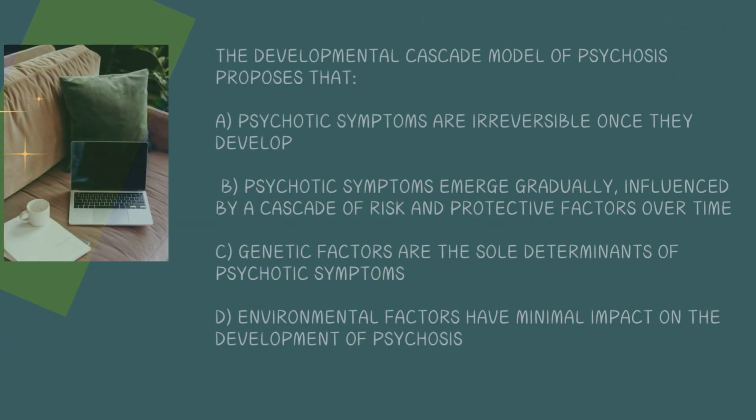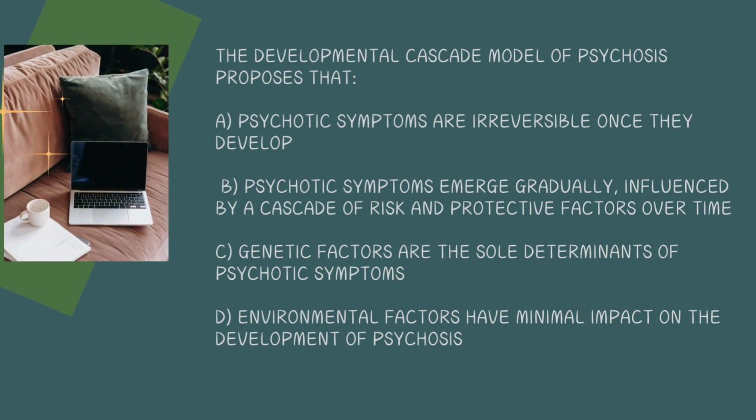The developmental cascade model of psychosis proposes that: A. Psychotic symptoms are irreversible once they develop. B. Psychotic symptoms emerge gradually, influenced by a cascade of risk and protective factors over time. C. Genetic factors are the sole determinants of psychotic symptoms. D. Environmental factors have minimal impact on the development of psychosis.